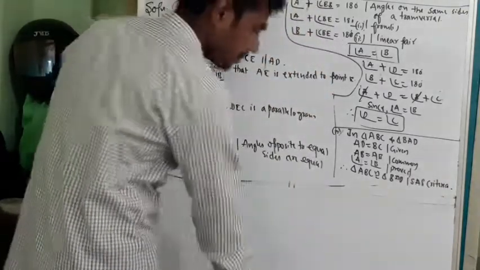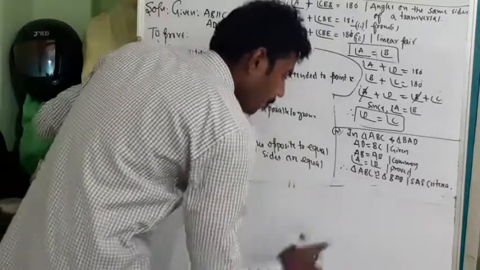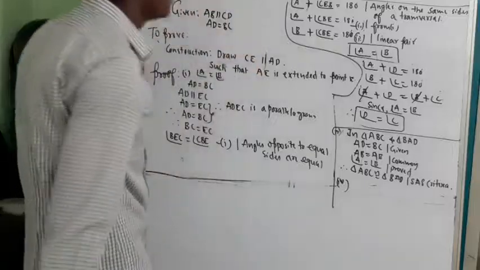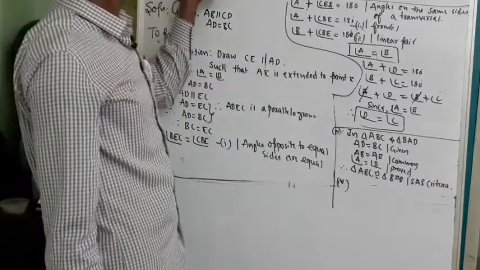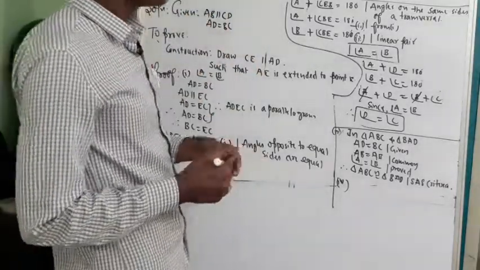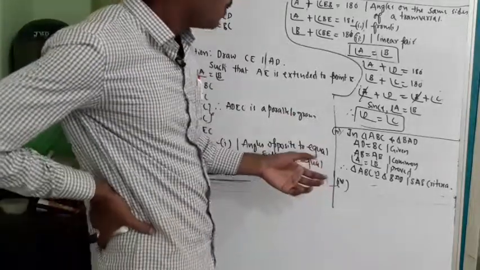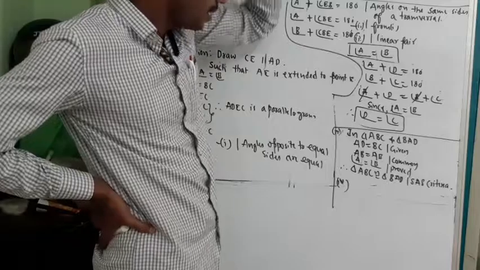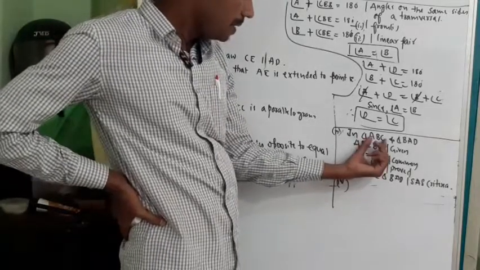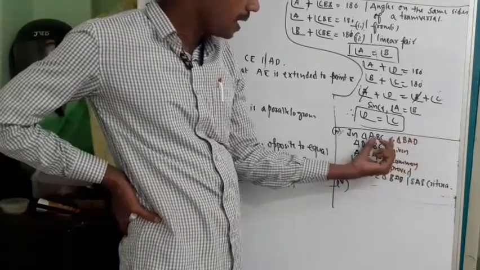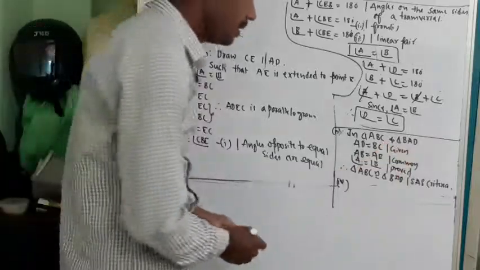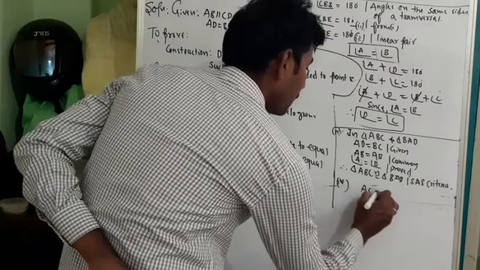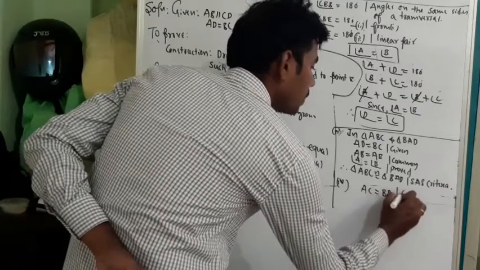Now, the fourth one, what we need to prove? We need to prove diagonal AC is equal to diagonal BD. So for that, what you need to do? See, where is diagonal AC? AC is here and BD is here. Since we proved triangle ABC is congruent to triangle BAD, that is the reason AC is equal to BD. This is because of CPCT.